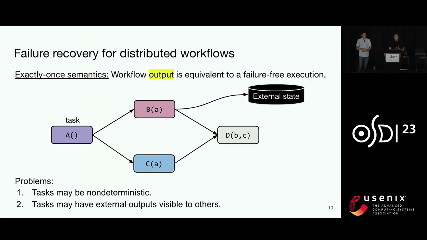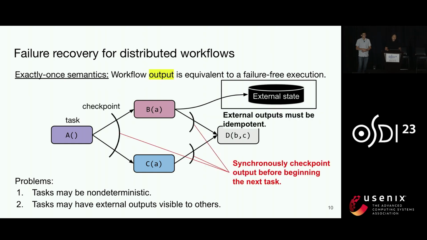Under these assumptions, the only safe thing to do here is to require external outputs to be idempotent and to synchronously checkpoint a task's outputs before we begin the next task. And to see why that is, let's take a closer look at what happens if we don't do this.